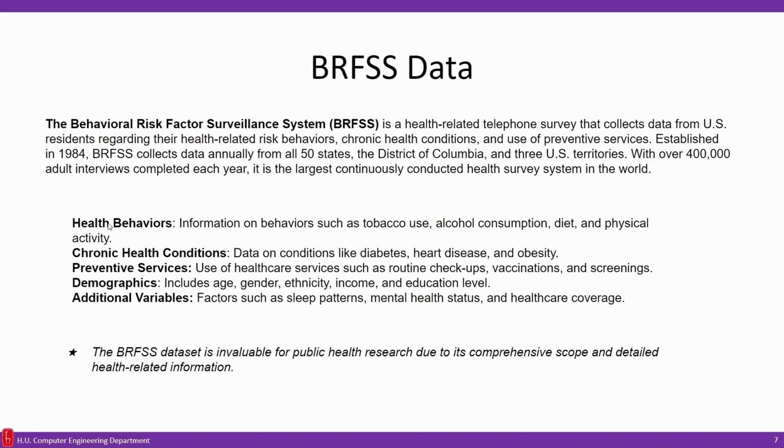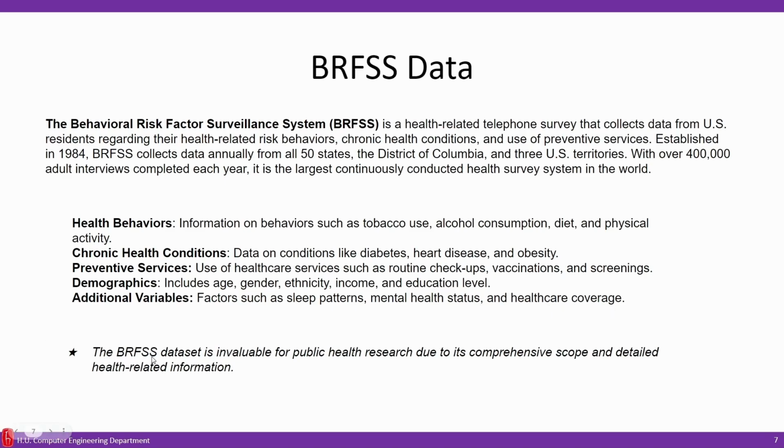This data includes health behaviors, alcohol, diet, and physical activity; chronic health conditions, diabetes, heart disease, and obesity; preventive services, checkups, and screenings. It also includes demographics: age, gender, ethnicity, income, education level, and other variables, for example mental health status and healthcare coverage.